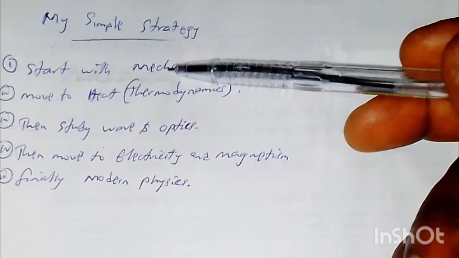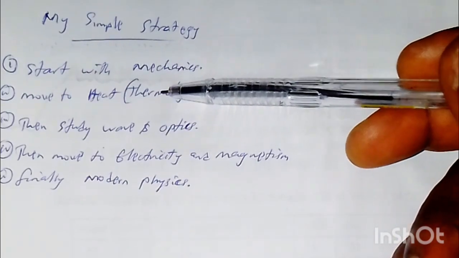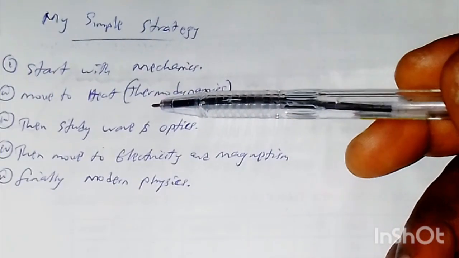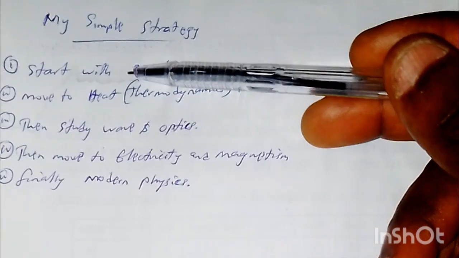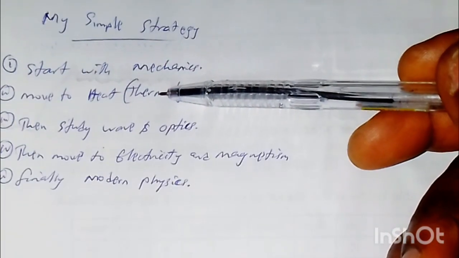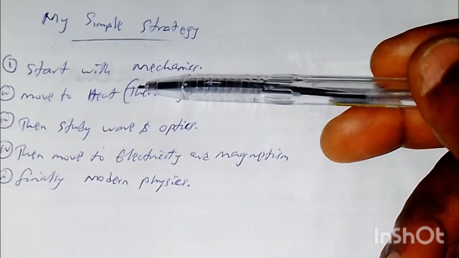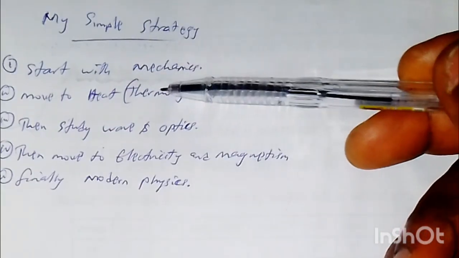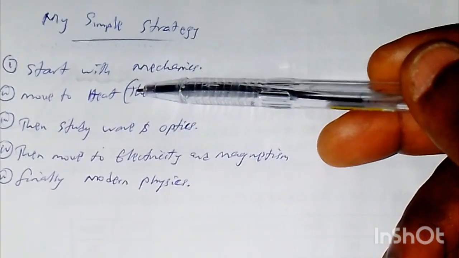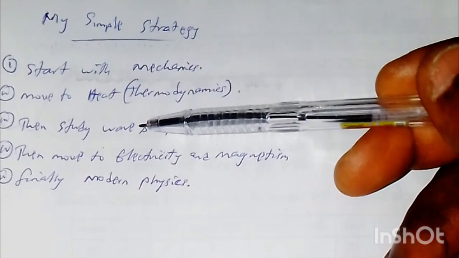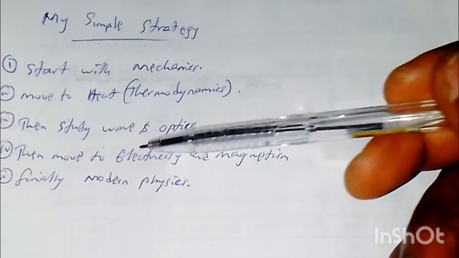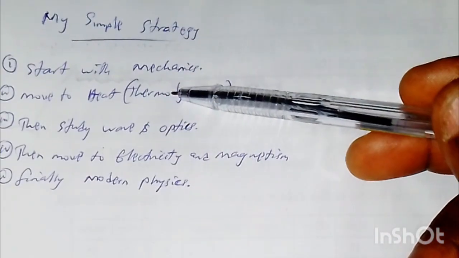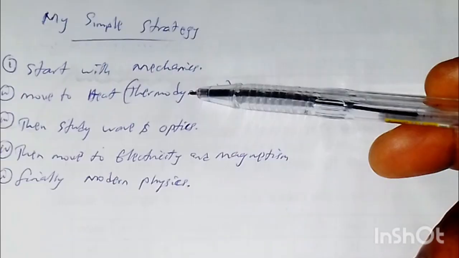So after you've studied and understood mechanics, you now move to what? You move to heat. Now, heat is also called thermodynamics. So you move to it. This is where we start building on the ideas that we've gotten from motion. But now we'll be building on that idea on the microscopic level, because heat is basically the motion of particles. So you have to put everything you understand from mechanics into heat when you're trying to understand what the motion of particles is. And you'll be talking about something like temperature, gas laws, expansion and the rest. And for you to understand heat and thermodynamics, you need to understand mechanics.